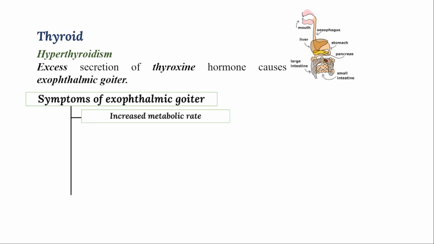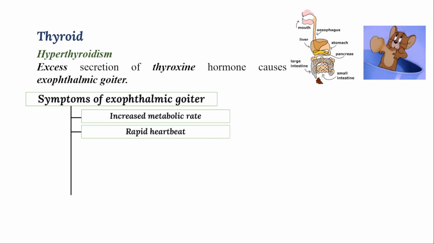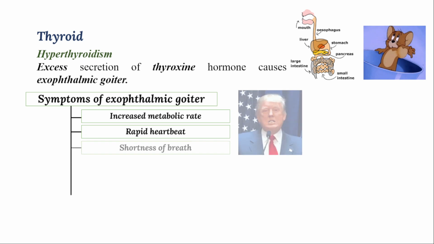So the symptoms of exophthalmic goiter: less thyroxine, less metabolic activity; more thyroxine, more metabolic activity. More rapid heartbeat, more than 120 by 80, 160 by 80, 160 by 90 will be the heartbeat because of more secretion of thyroxine hormone.